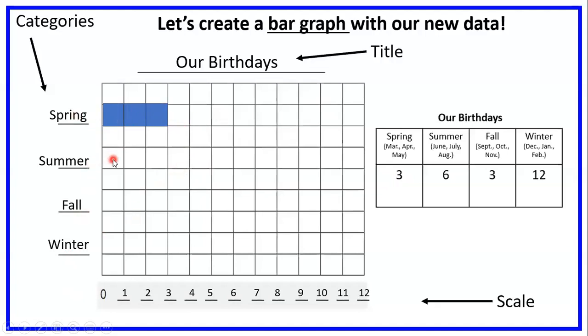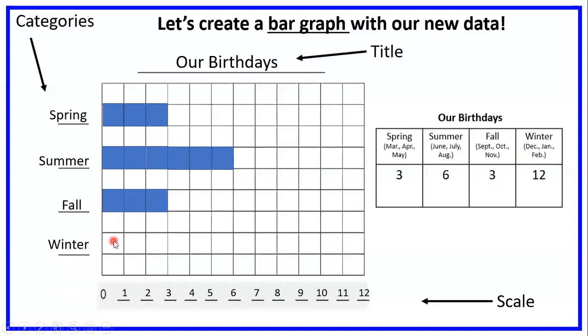Now ready, watch. 1, 2, 3, 4, 5, 6. I've got 6 birthdays in the summer, and I'm gonna stop there because it matches perfectly. 6 summer, 6 summer, and here we've got fall. 1, 2, 3. I'm done, right?